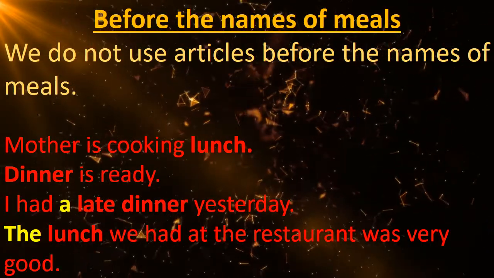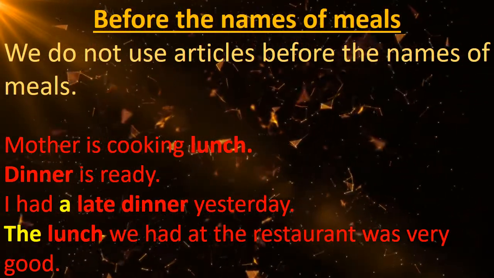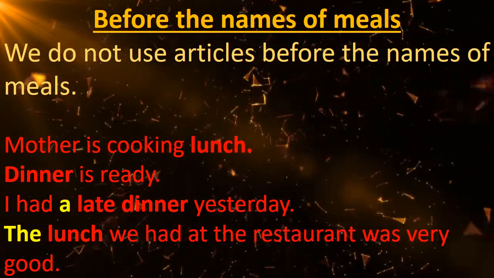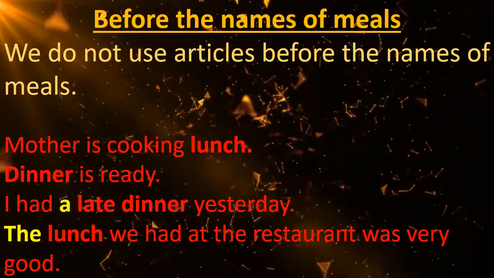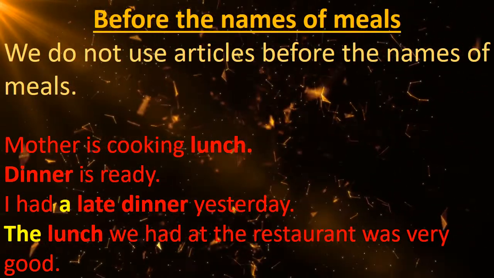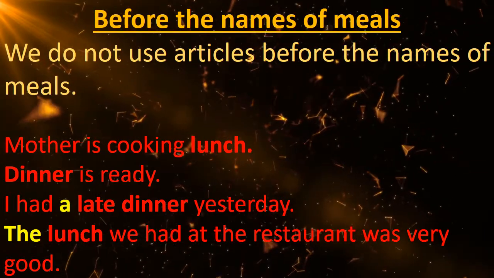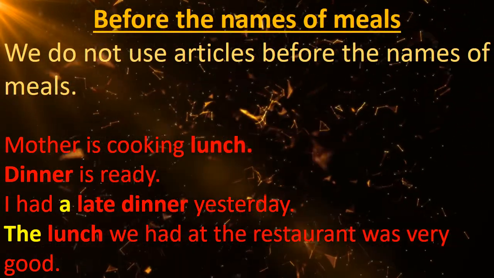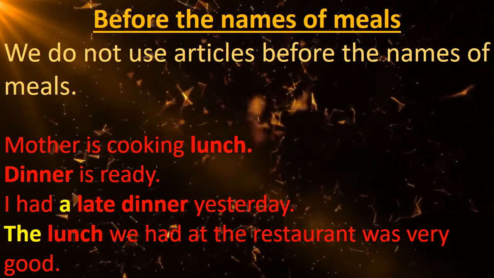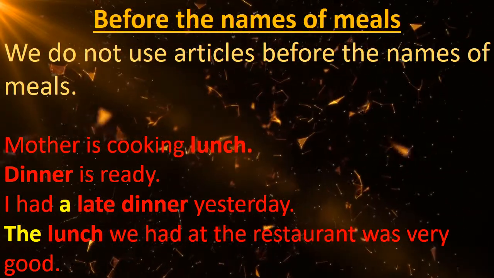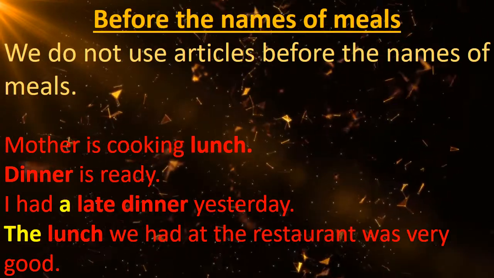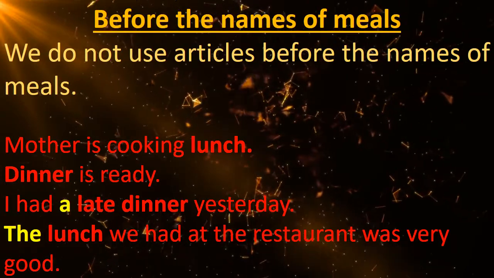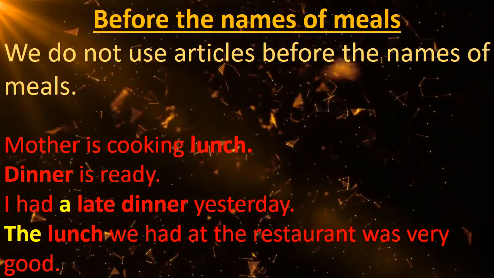No article is used before the names of meals also. We do not use articles before the names of meals if we are talking in a general sense, like mother is cooking lunch. So we have not used any article here before lunch. Dinner is ready. No article here also. But we use a article when there is an adjective before breakfast, lunch, dinner, etc. Just see the example. I had a late dinner yesterday.